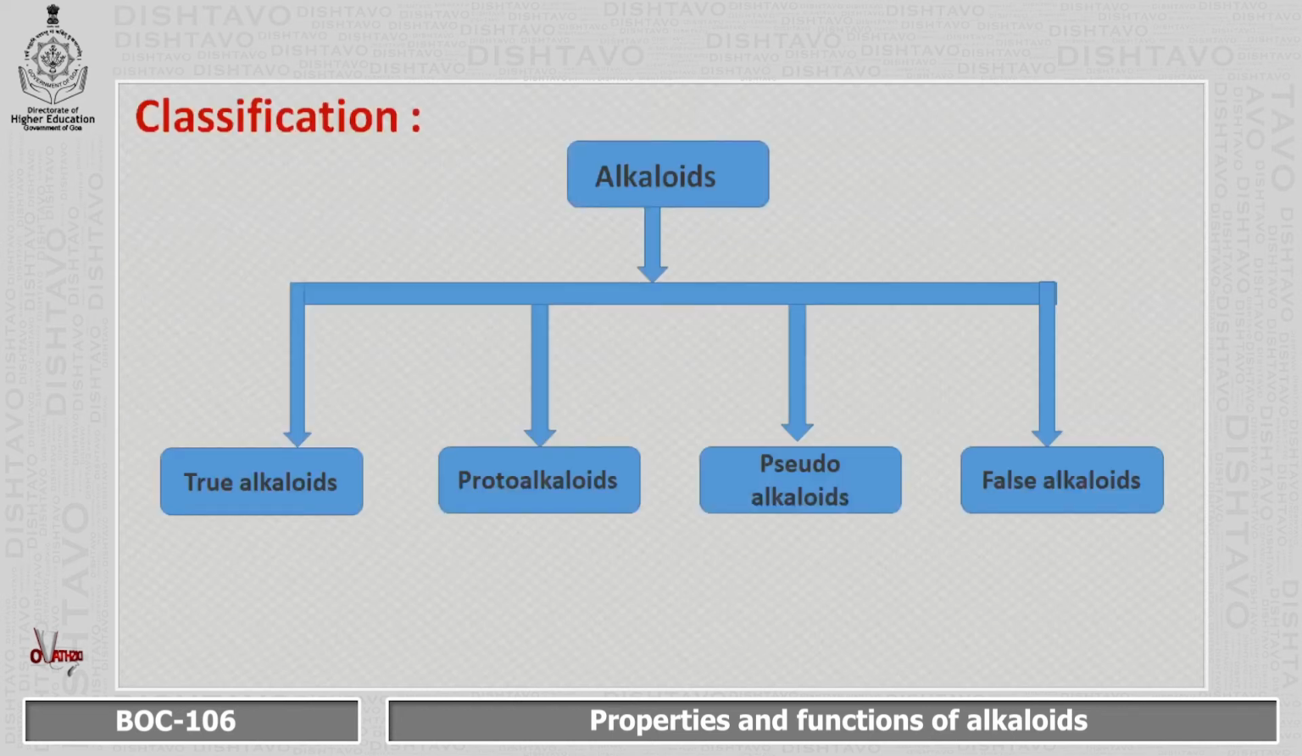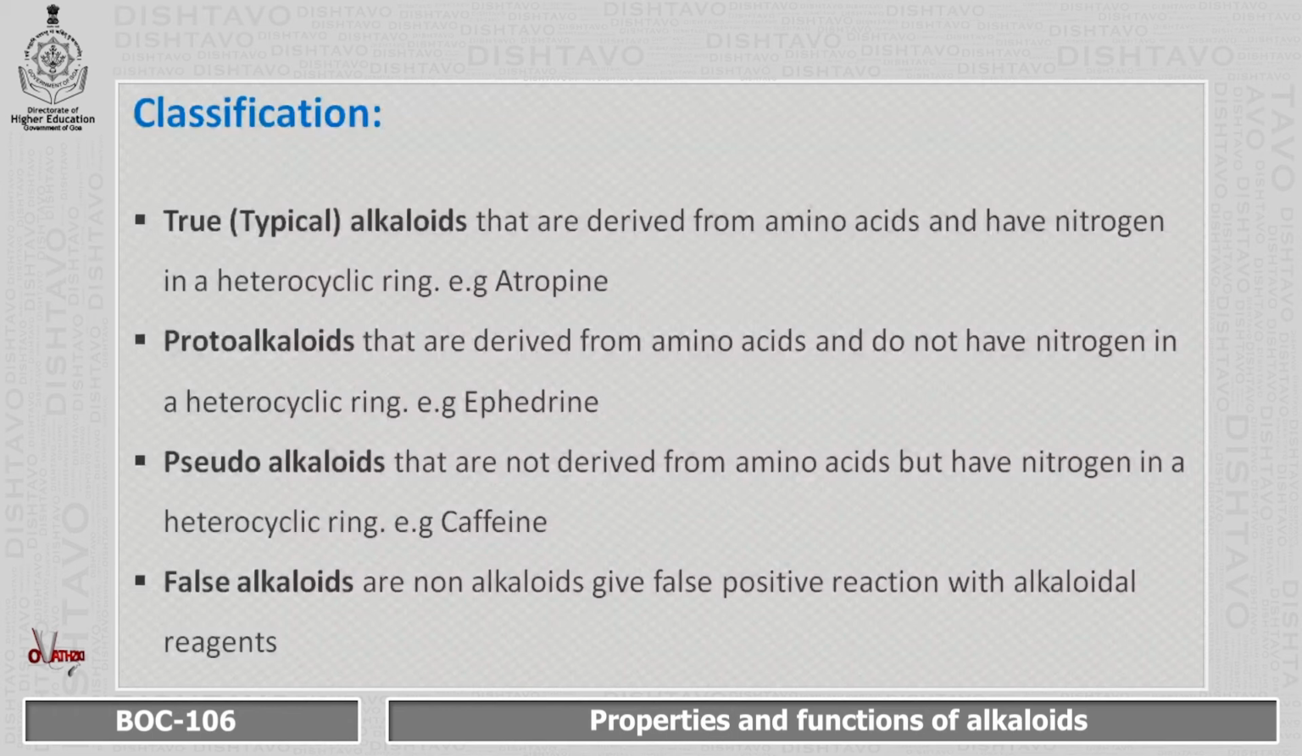Alkaloids are classified into four different groups, namely true alkaloids, proto-alkaloids, pseudo-alkaloids and false alkaloids. First is true alkaloids, also called typical alkaloids, which are derived from amino acids and have nitrogen in the heterocyclic ring. An example for this is atropine. Next are the proto-alkaloids, which are derived from amino acids and do not contain nitrogen in their heterocyclic ring. An example for this is ephedrine.